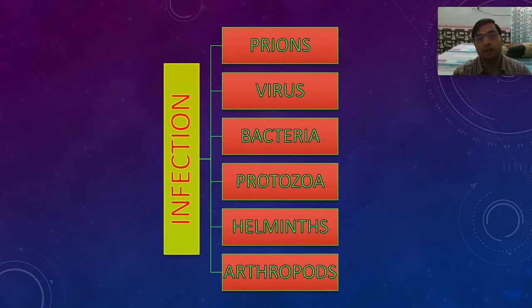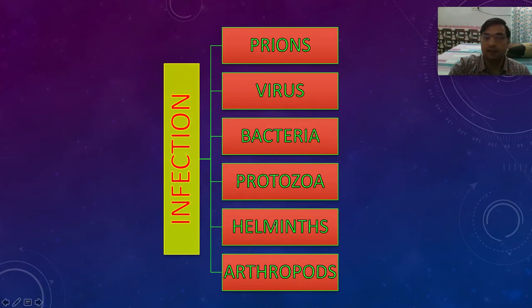For example, we know that antibiotics are used for bacteria, but those antibiotics cannot be used for protozoa, because antibiotics work for prokaryotic organisms, not for eukaryotic organisms. The antibiotics won't work for viruses, or for helminths. So we need different chemicals, different life-killing chemicals, for different organisms.